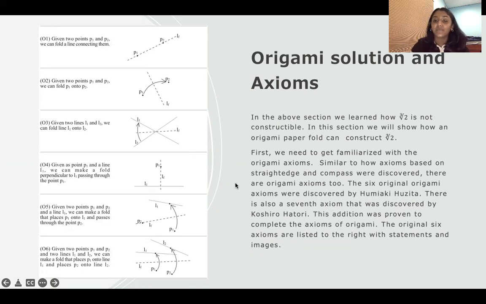Similar to how axioms based on a straight edge and compass were discovered, there are also origami axioms. The 6 original origami axioms were discovered by Humiaki Huzita. There's also a 7th axiom that was discovered by Koshiro Hatori. This addition was proven to complete the axioms of origami. The original 6 axioms are listed to the right with statements and images.